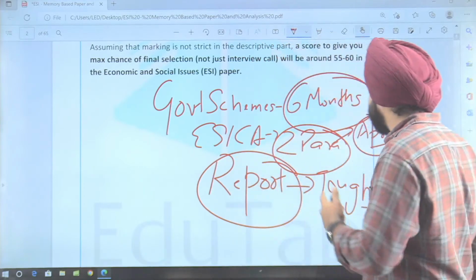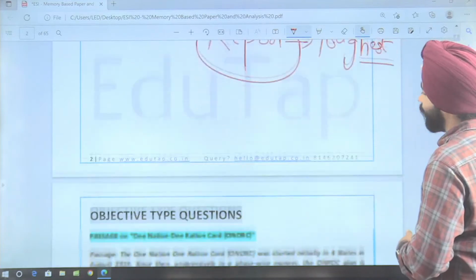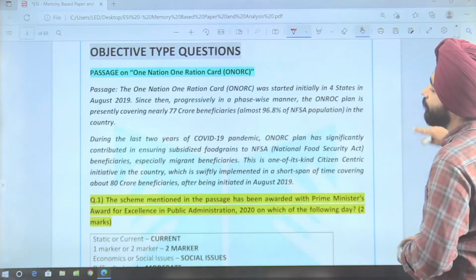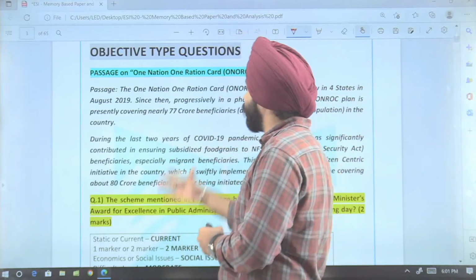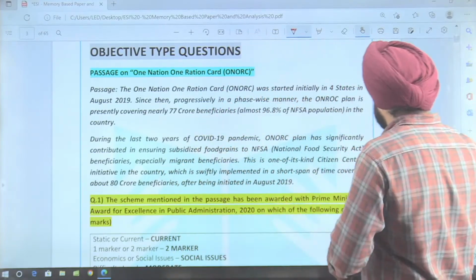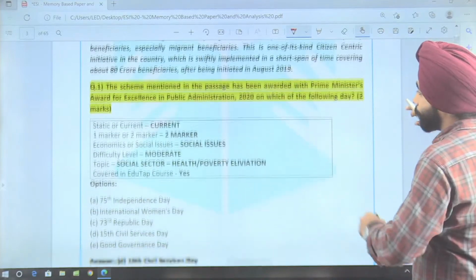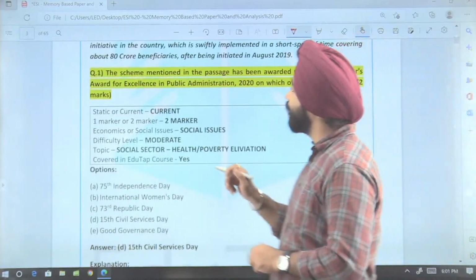Now guys, let's start first with the objective questions. The first is the paragraph-based question that I will be discussing. The first paragraph was basically on One Nation One Ration card. There was a paragraph on One Nation One Ration card, and the first question asked here is about the scheme.